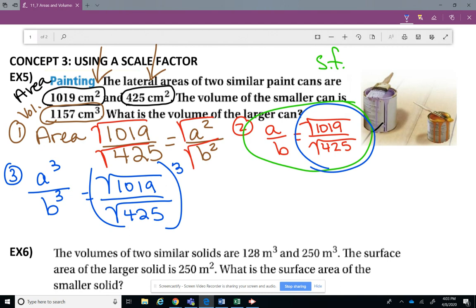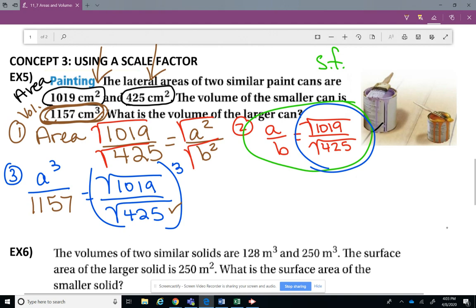But before we move on, there's one more piece of information that we have. Remember in brown up here, we have the volume of the smaller one. So which number is smaller, 1,019 or 425? 425, so that's on the bottom. So we're going to erase this b cubed and replace it with 1,157.